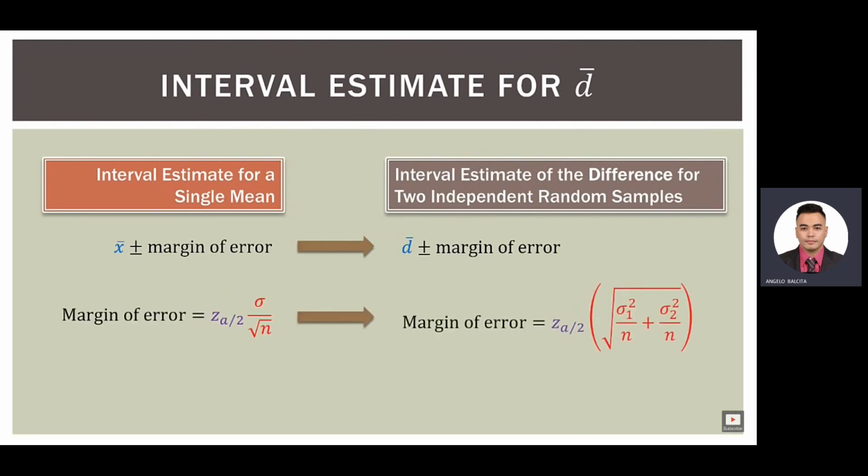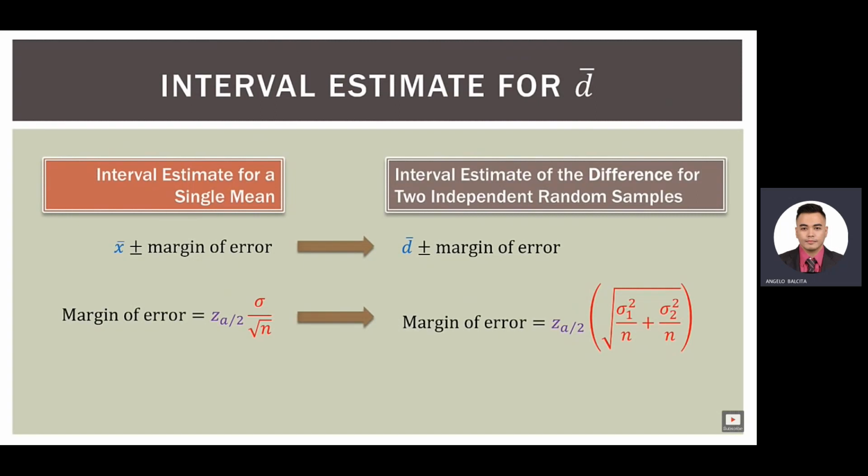Now the margin of error for the single mean case is z sub alpha over 2 times the standard error, which is sigma divided by square root of n. Remember, z alpha over 2 is just the confidence interval depending on what we choose for alpha. So in our case, our alpha was 0.05. So 0.05 divided by 2. We need a z-score on each end of the distribution. That is 0.025 at the bottom and 0.025 at the top, because that's 0.05 divided by 2 times the standard error there in the red.